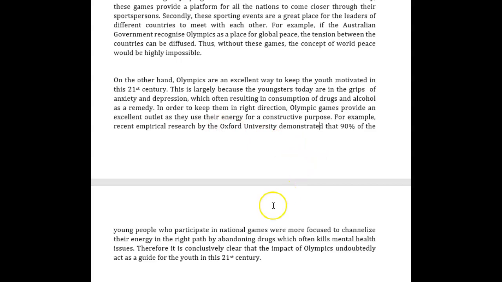participate in national games, I don't know why we're talking about national games, because the Olympics are international, so I'm not really sure where this is relevant, are more focused to channel their energy in the right path by abandoning drugs, which often kills mental health issues. Okay, that doesn't make sense. What kills mental health issues? Abandoning drugs or drugs? So I'm very confused. Therefore, it is conclusively clear that the impact of the Olympics undoubtedly acts as a guide for the youth in the 21st century again. It's a little too similar to your first sentence here.